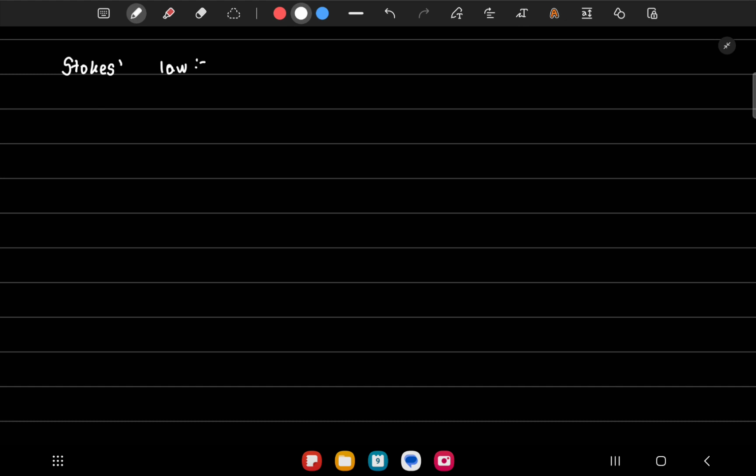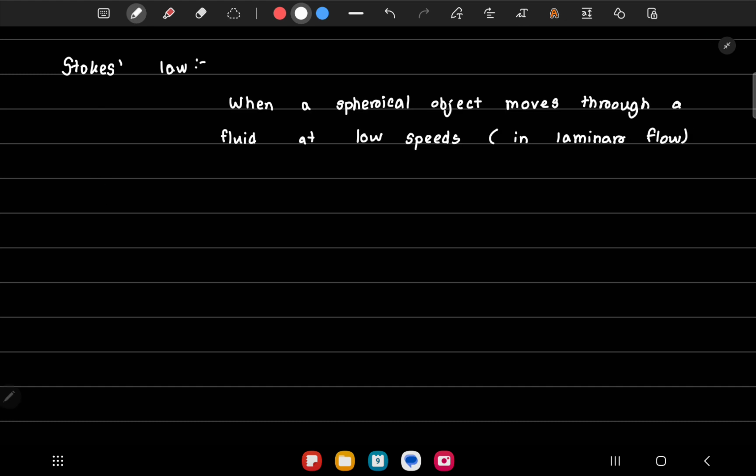Using Stokes' law, we can find the drag force when the conditions are met. The viscous drag is basically the drag due to the fluid. This is equal to 6 pi eta rv.